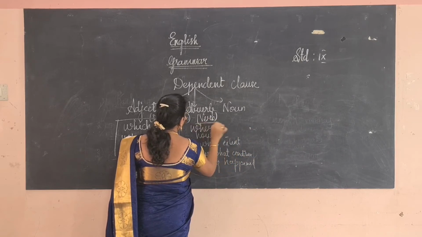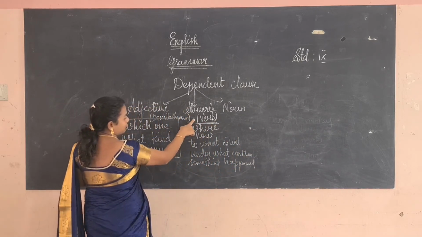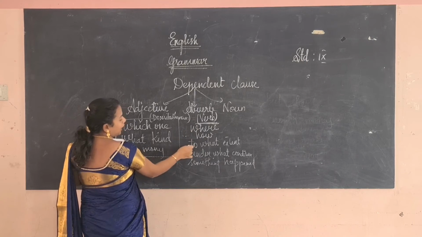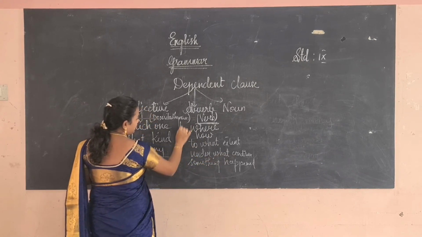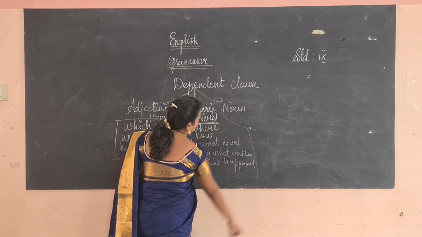So the adverb clause describes about the verb: where, how, to what extent, under what condition something happened. So adverbs explain all these things.